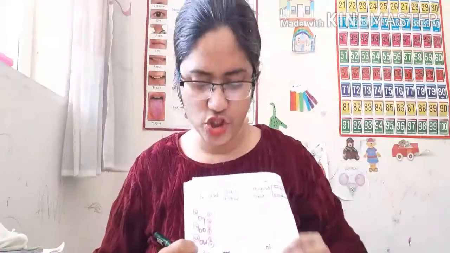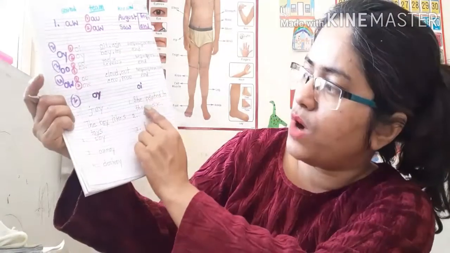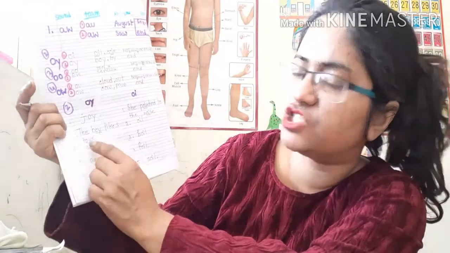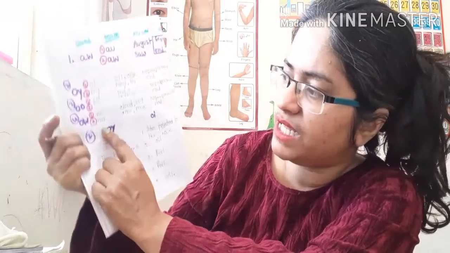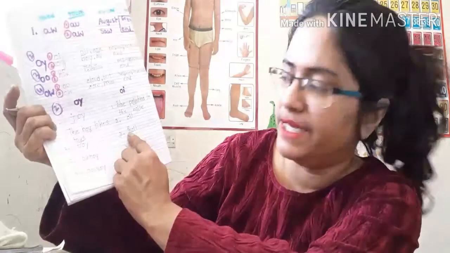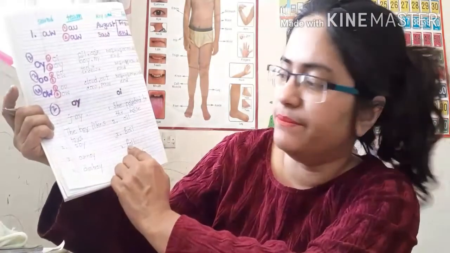Okay. Now, some more examples. OY is joy. OI is, she pointed to the noise. The boy likes toys. So OY examples are joy, toy, soy, annoy, destroy. All are at the end of the syllable. And OI, oil, beginning of the syllable. Boil, middle of the syllable. Foil, middle of the syllable. Soil also middle of the syllable.